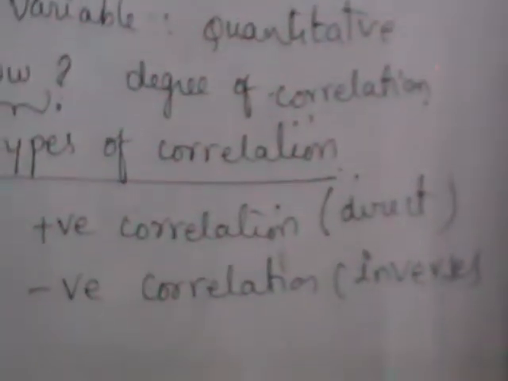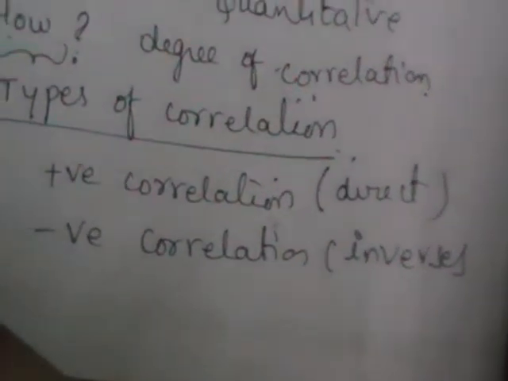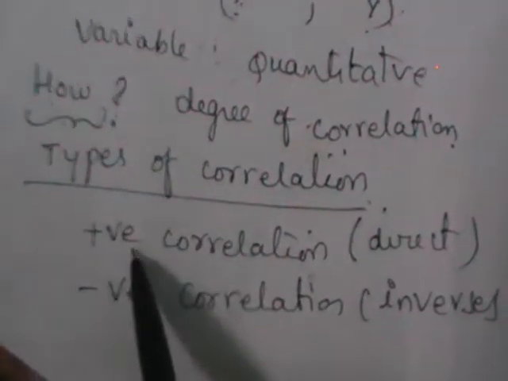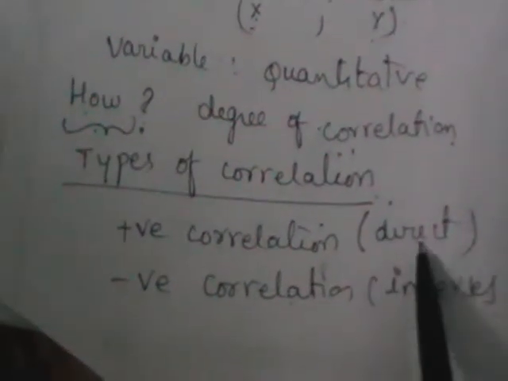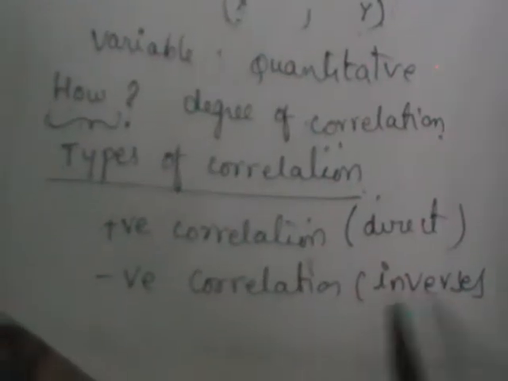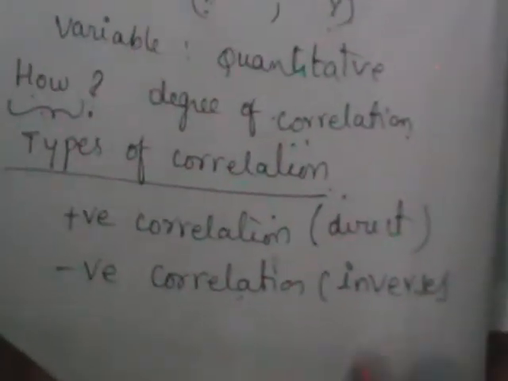So once you have observed that those two are correlated, your next job is to find out how they are related. Either they are positively correlated or negatively correlated. The other name for positive correlation is direct correlation. The other name for negative correlation is inverse correlation. So when do we say two variables are positively correlated? How have we defined correlation? Correlation is the covariation that exists between two interrelated variables of a bivariate distribution. So you have considered two variables x, y.